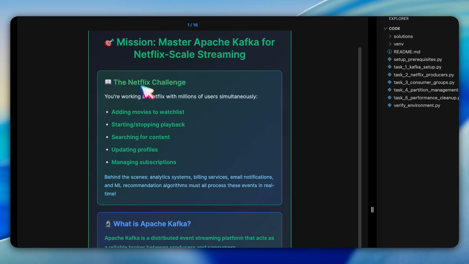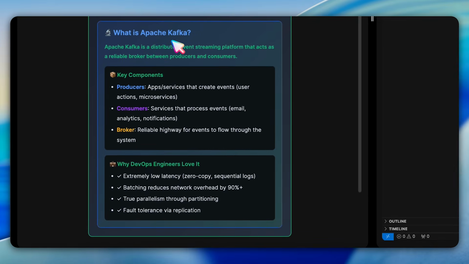It talks about the critical problem modern applications like Netflix face: coordinating millions of events between systems. When millions of users simultaneously add movies to watch lists, start playback, search content, and update profiles, you need a reliable way to handle these events. Without proper event streaming, you can't scale to handle millions of concurrent users, maintain low latencies, or ensure reliable message delivery. Then, it introduces Apache Kafka as a distributed event streaming platform that solves this coordination chaos.